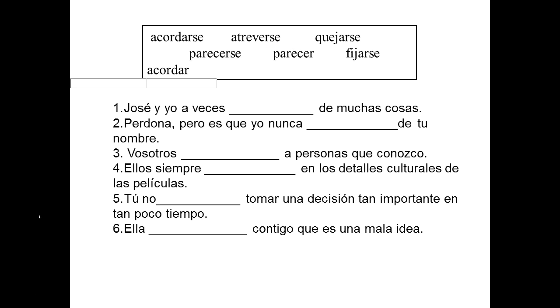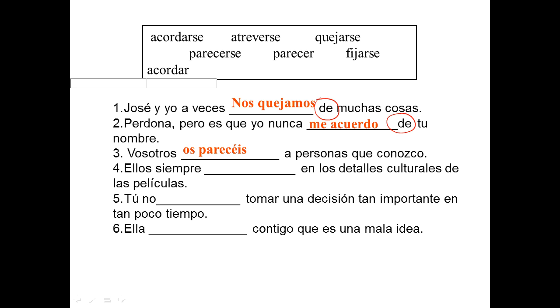Now that you're back, Jose y yo a veces nos quejamos de muchas cosas. So Jose and I, sometimes we complain about many things. Now, you have the de there. Quejarse de. Perdona, pero es que yo nunca me acuerdo de tu nombre. Acordarse is to remember. Again, you have the de there. Sometimes that might give things away. Vosotros os parecéis a personas que conozco.